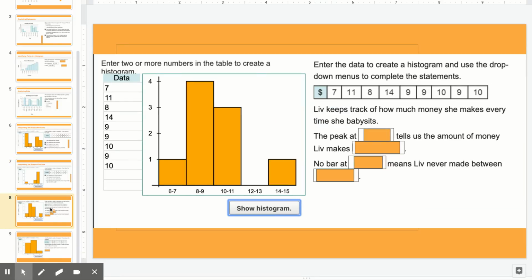All right, another question, and we just have one more after this. It says enter the data to create a histogram and use the drop-down menu to complete the statements. So here we have our histogram, and we're just going to go through and read those questions, and we're going to fill in the blank. It says Liv keeps track of how much money she makes every time she babysits. So what I'm going to do is look at my histogram just to understand what this is talking about.